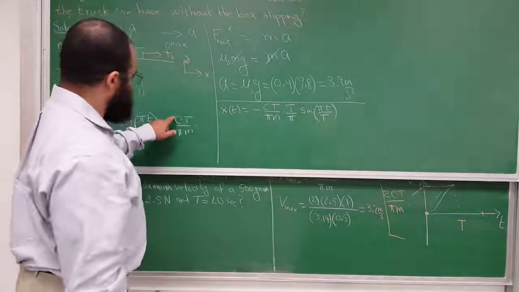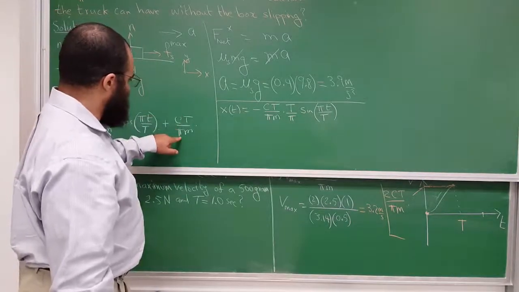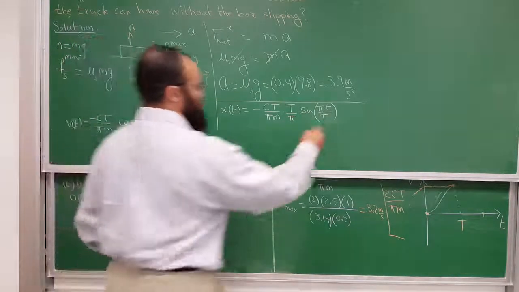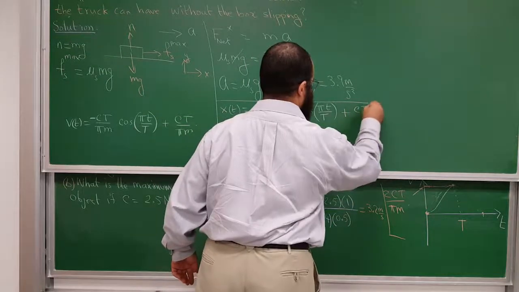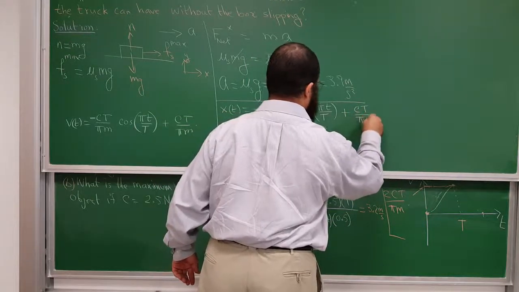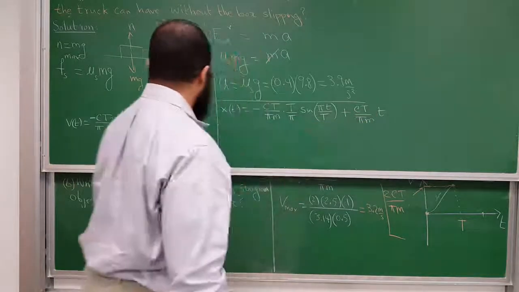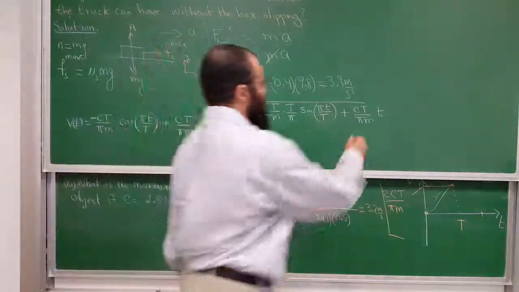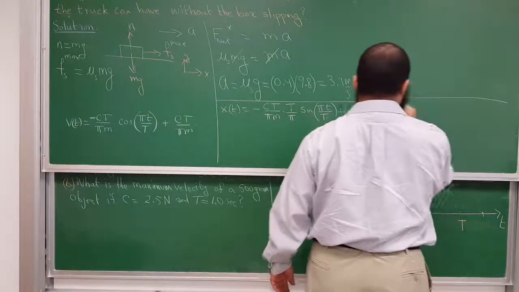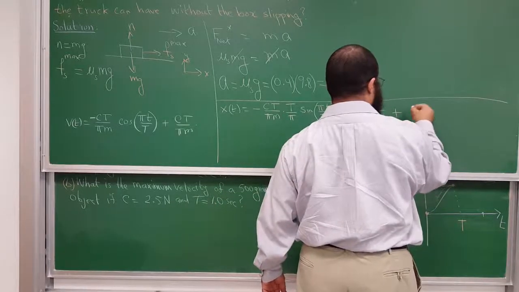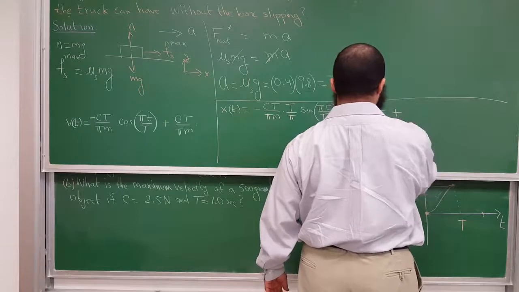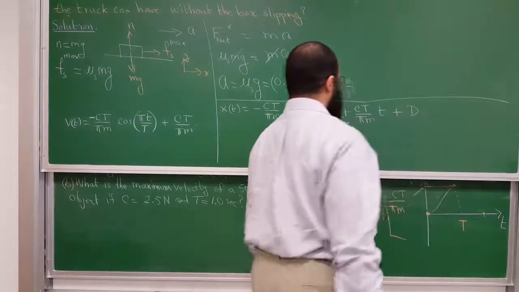The integral of c capital T over pi m will be plus c capital T over pi m times little t, because the derivative of this will just give me c capital T over pi m. And then plus some arbitrary constant. Earlier I called the constant b, but since we use the letter c, I'm going to call it d.